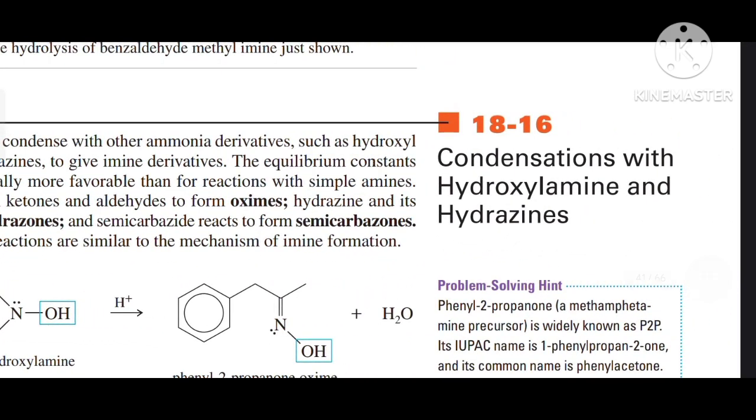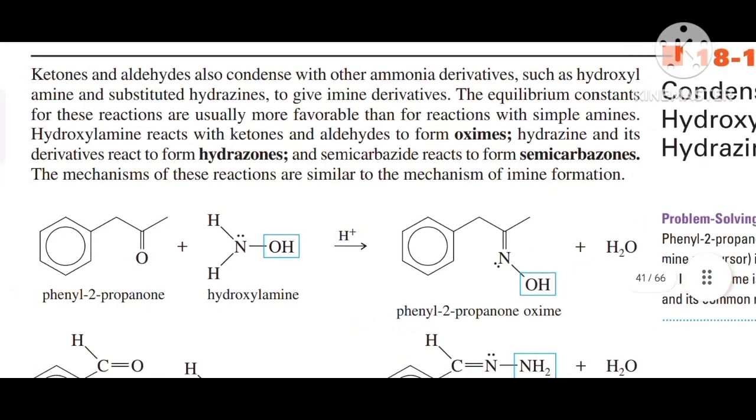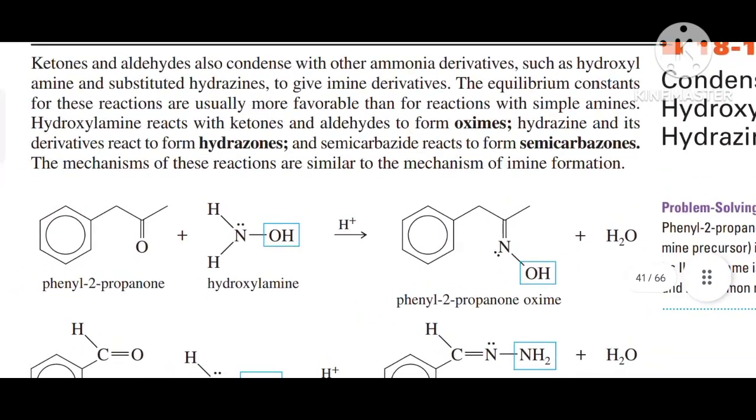Our next topic is condensation with hydroxylamines and hydrazines. Ketones and aldehydes also condense with other ammonia derivatives such as hydroxylamine and substituted hydrazines to give imine derivatives. The equilibrium constants for these reactions are usually more favorable than the reactions with simple amines. Hydroxylamines react with ketones and aldehydes to form oximes. Hydrazine and its derivatives react to form hydrazones, and semicarbazide reacts to form semicarbazones. The mechanisms of these reactions are similar to the mechanism of imine formation.